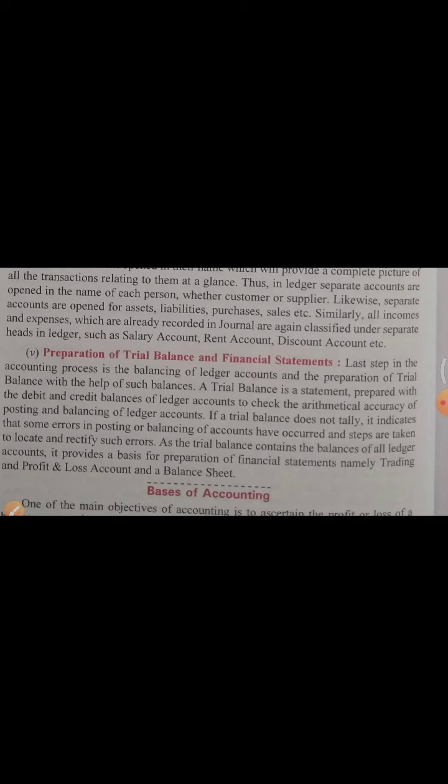So the last step in the accounting process is the balancing of ledger accounts and the preparation of trial balance with the help of such balances. A trial balance is a statement prepared with the debit and credit balances of ledger accounts to check the arithmetical accuracy of posting and balancing of ledger accounts. If a trial balance does not tally, it indicates that some errors in posting or balancing of accounts have occurred, and steps are taken to locate and rectify such errors. As the trial balance contains the balance of all ledger accounts, it provides a basis for preparation of financial statements, namely trading and profit and loss account and balance sheet.